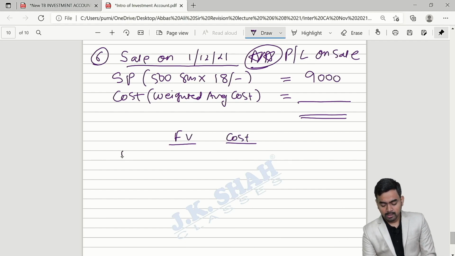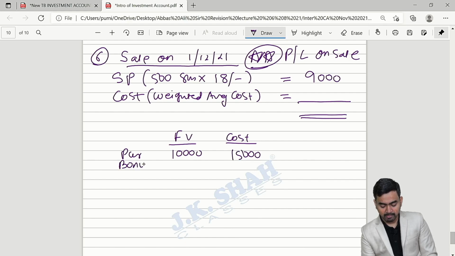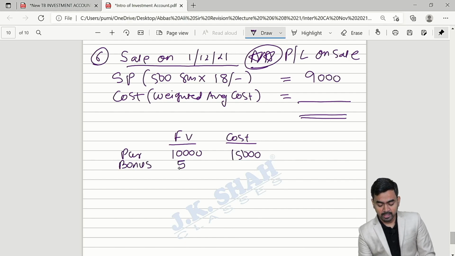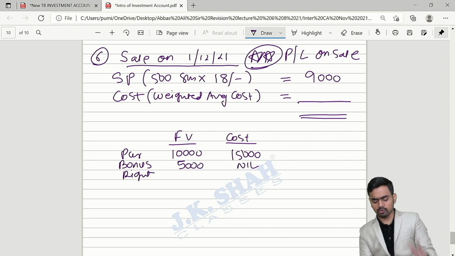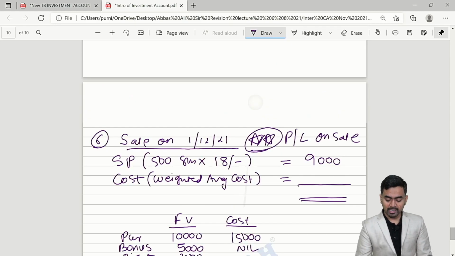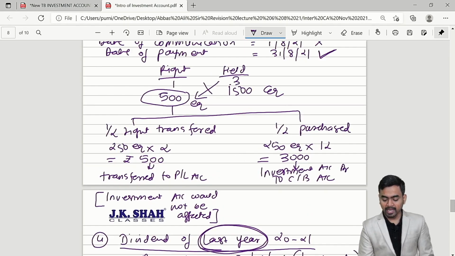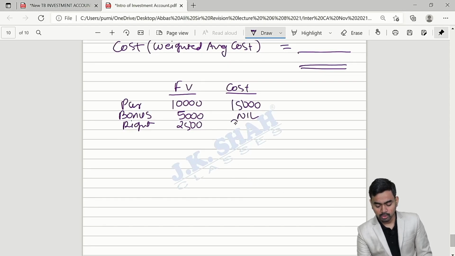Tell me, first I purchased 1000 equity shares whose face value is 10,000 at 15, so the cost was 15,000. Then some bonus shares given by the company, 500 bonus, so the face value 5,000 but the cost is nil. Then I received some right shares. I had just acquired 250, that is 2,500 face value, but these 250 shares acquired at some price 12, that is total 3,000 I paid, so the cost is 3,000.